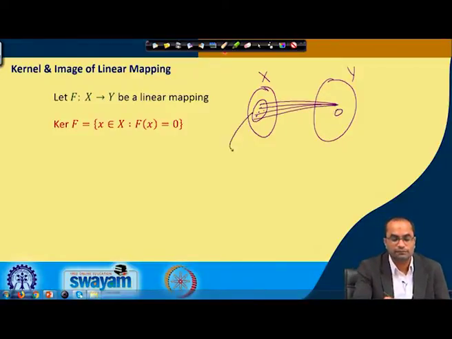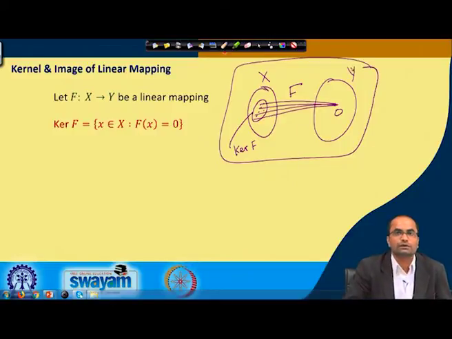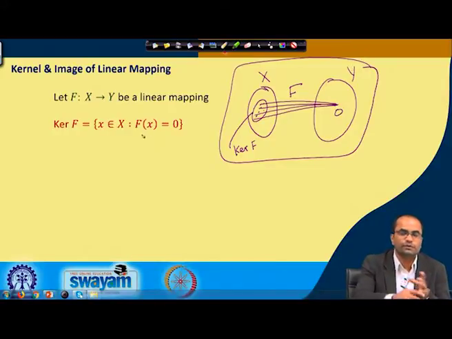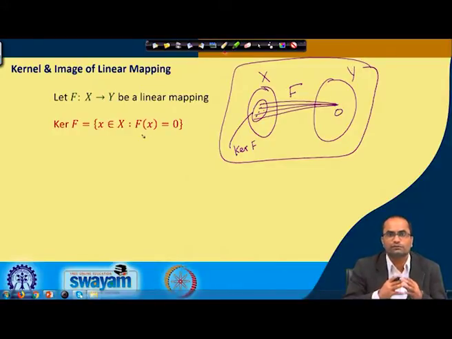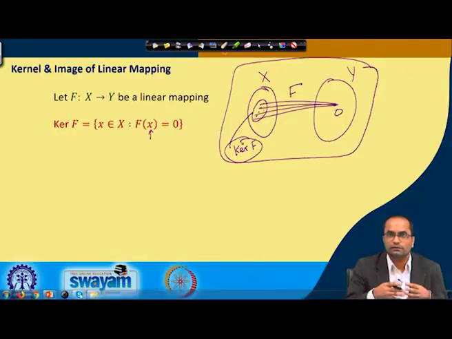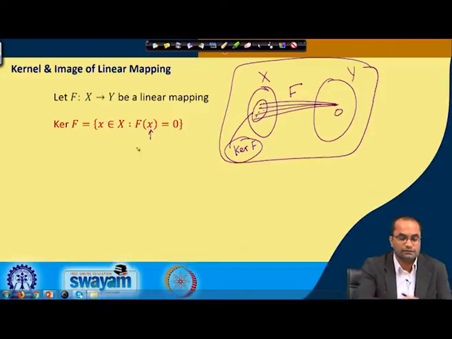So, this set will be called the kernel of this mapping F. This is the definition of the kernel of F: all the elements in X which map to the 0 element in Y. Naturally, the 0 element must be there because the 0 must map to the 0 for a linear map. So definitely the 0 will be there in this kernel, but there can be many other elements than the 0 in this kernel.